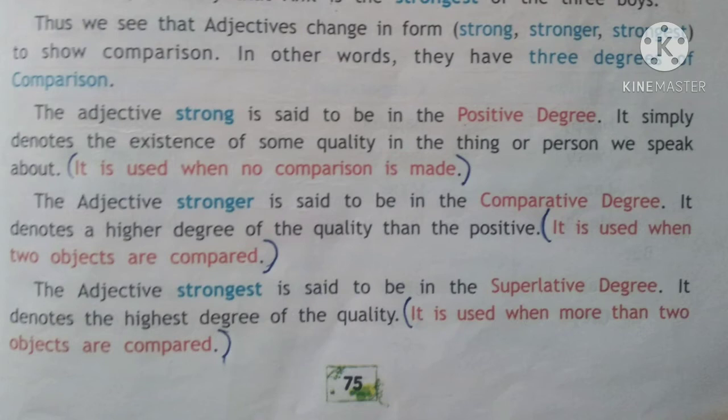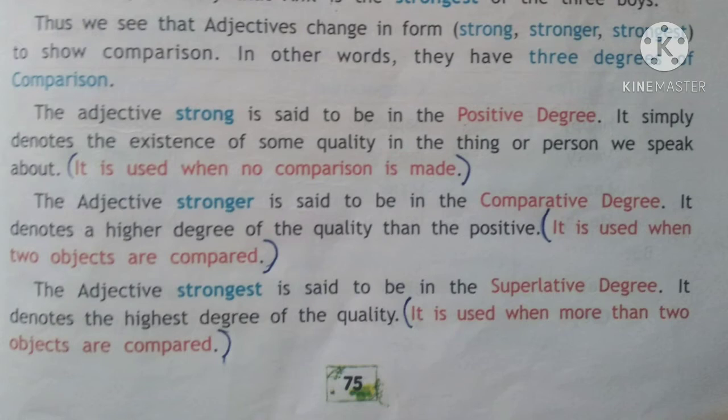So there are 3 forms of degrees in this comparison of adjectives. The first is the positive degree. The positive degree is used when there is no comparison made between anyone. We are talking only about one person or thing. So we say it is in the positive degree.